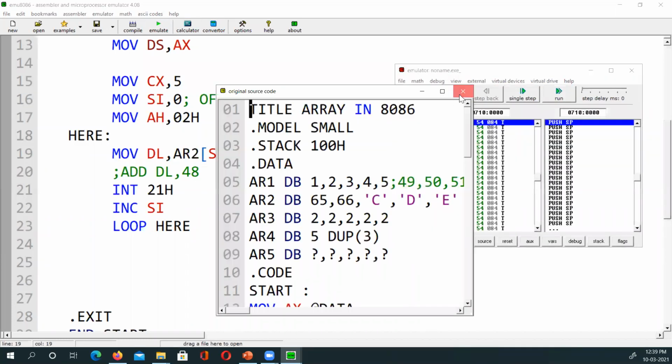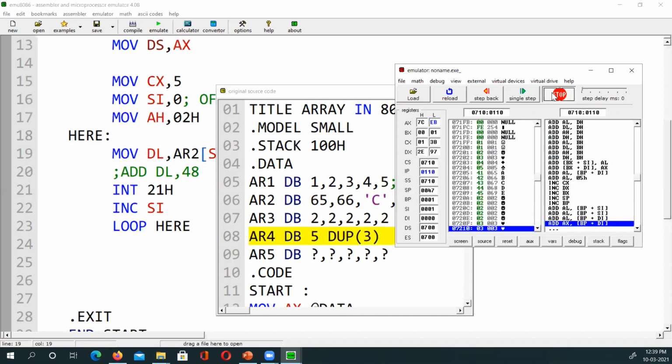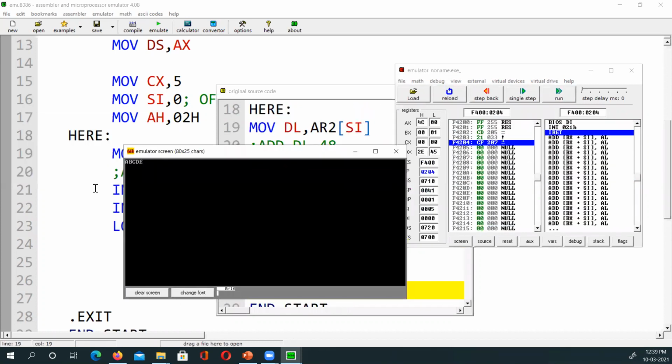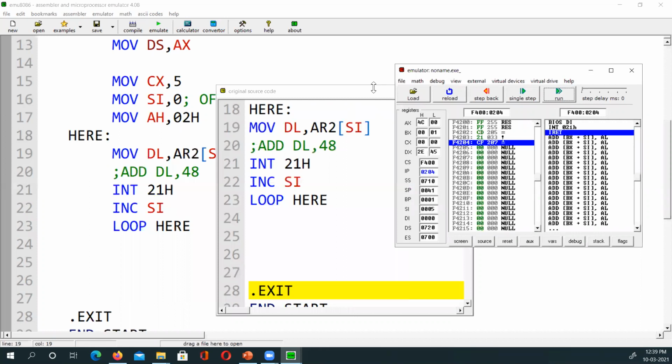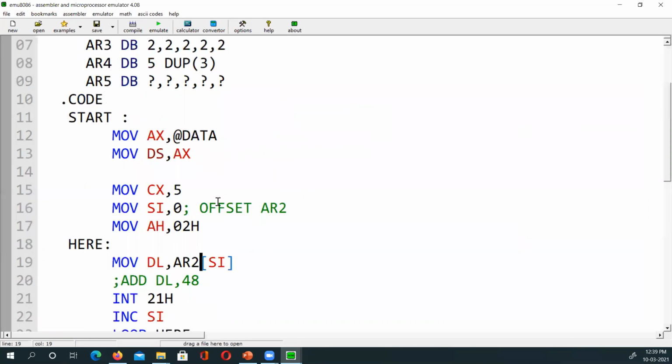Our class happened yesterday, we should have discussed this yesterday. I also have to figure out why this is happening the second time and not the first time. Now it's working fine because now it understands which array, AR1 or AR2. Does it make sense what I'm saying? Now it knows exactly the 0 of AR2.